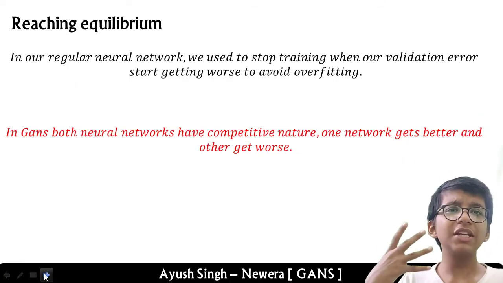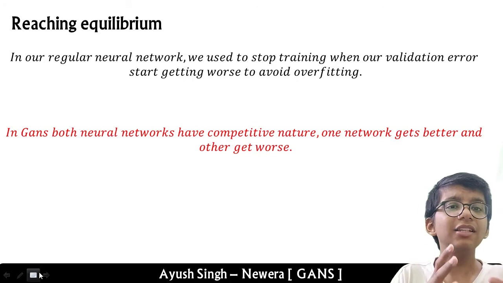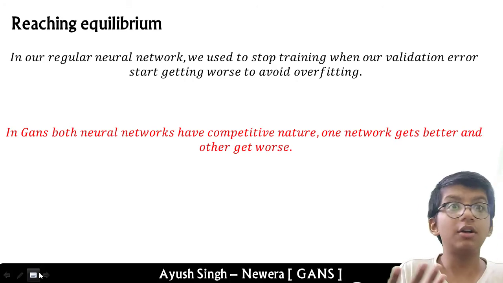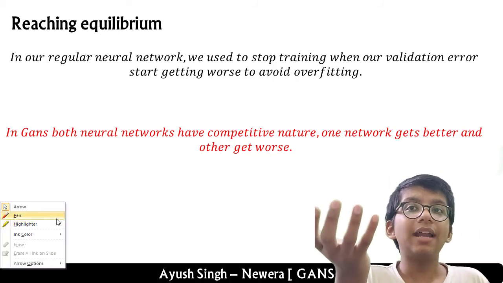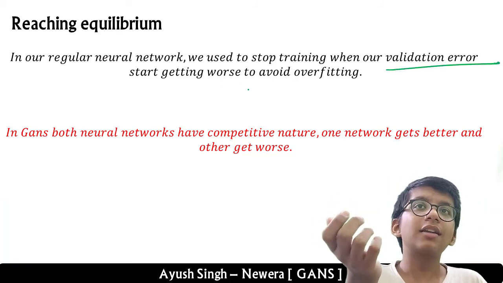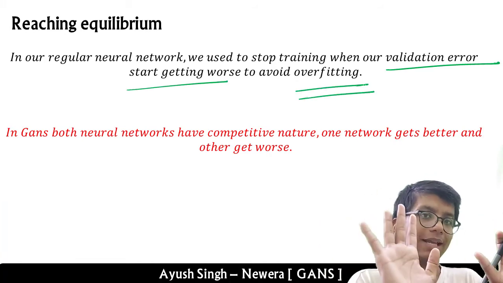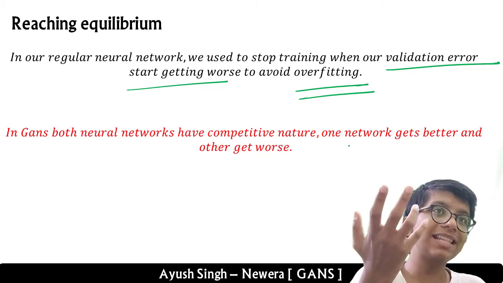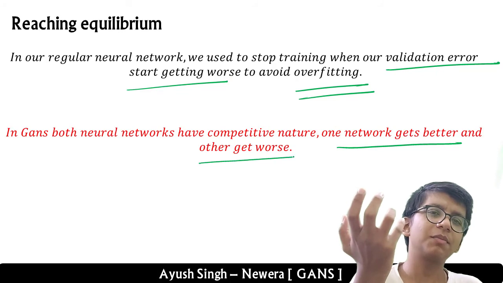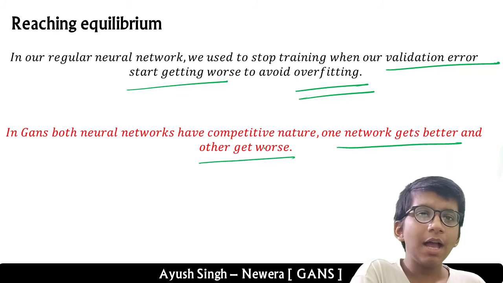So what is reaching equilibrium? It's very simple to understand. In our regular neural network, we stop training when our validation error starts getting worse, meaning that to avoid overfitting we stop at that point. But what about GANs? They both have a competitive nature. One network gets better and one network gets worse. Have I confused you here? Yes, a little bit, but it's very simple to understand.